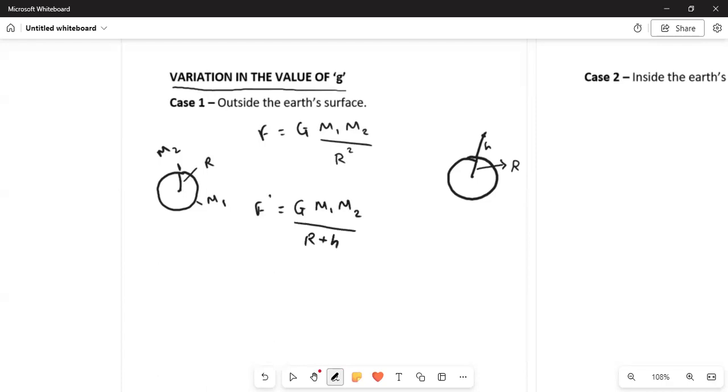Now the total distance has increased to r plus h, and we'll take the square of this complete bracket, r plus h whole square. So we'll write this as equation 1, and this as equation 2.